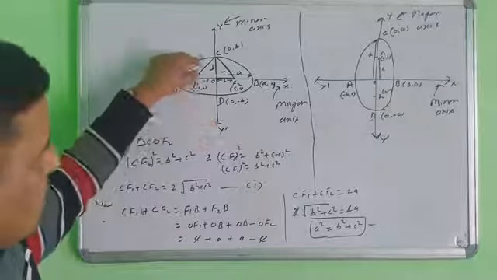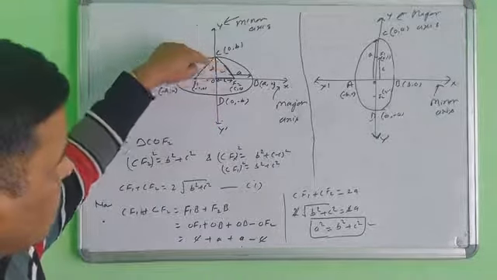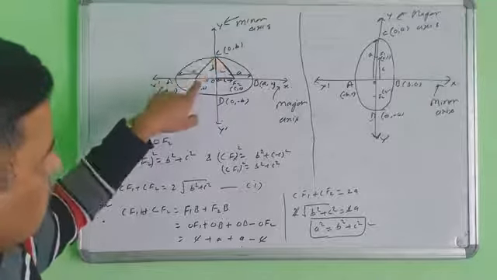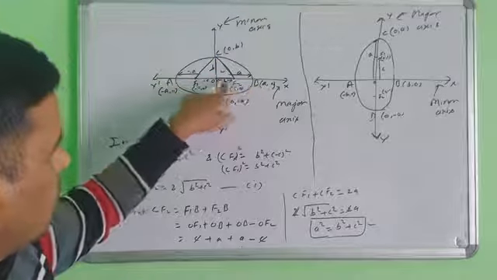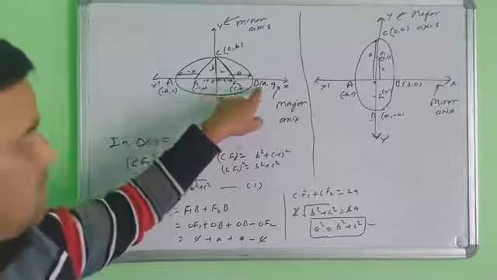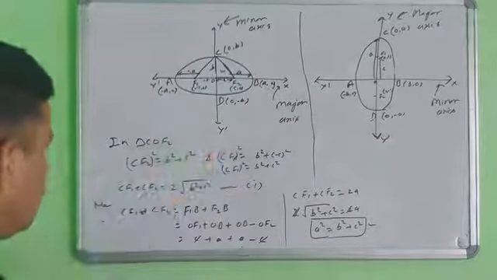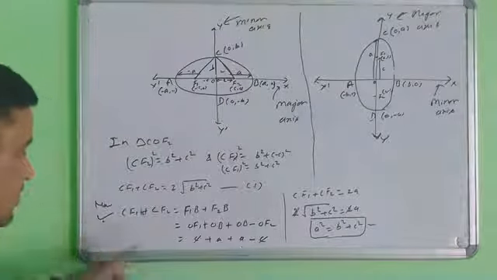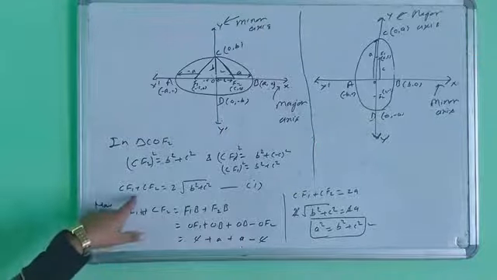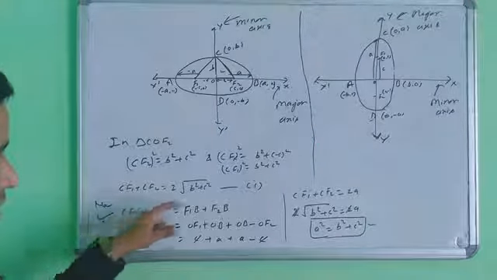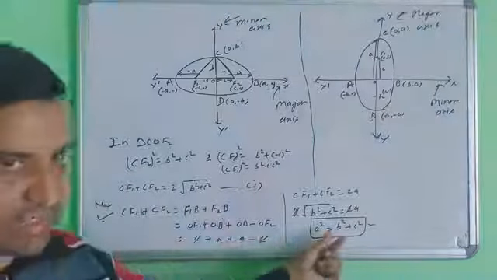Second, the sum of these lengths equals F1B, equal to OB. This is according to the definition of the ellipse, and this is according to the definition of the triangle. So then you equate these and find this identity.